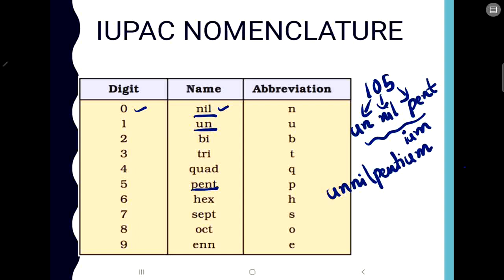So this is how you name the elements in parts. There are 3 numbers. The first number is 1, for which you have un, so I have written un here. For 0 you have nil, so I have written nil. Then for 5 you have pent, so I have written pent. After writing all these, you add ium at the end. This is the same for all elements after atomic number 100. So the name becomes unnilpentium. That is how we name the elements whose atomic numbers are 100 or more.